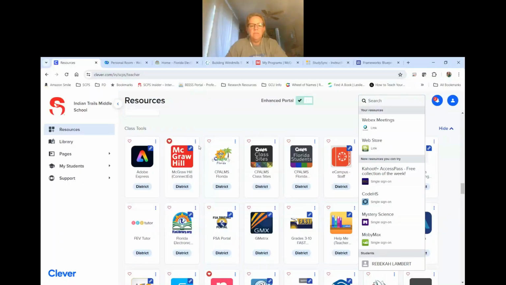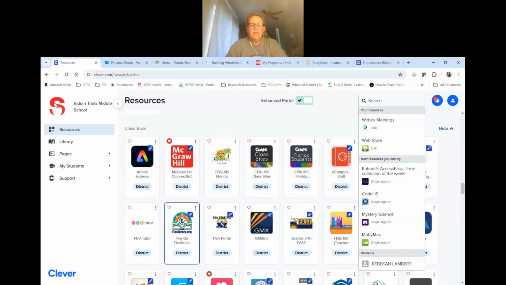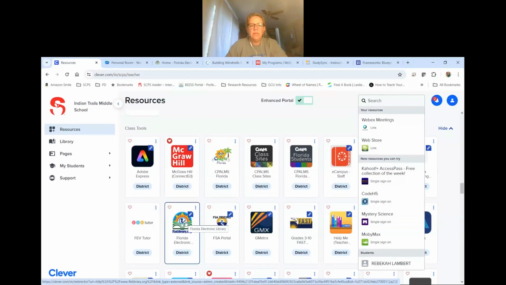So please sign into Clever and follow along as I do a quick search for credible resources. We're going to come to this little icon called Florida Electronic Library. This is your access to the Library of the State of Florida online. Once you've clicked on this link, it's going to take you to a search page.